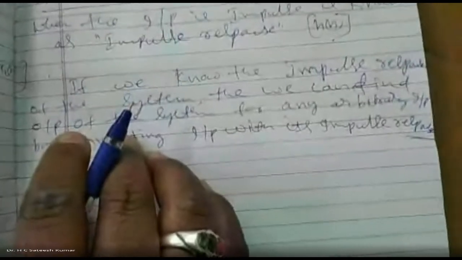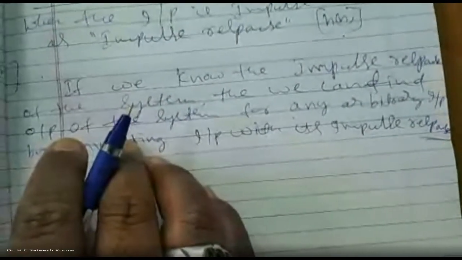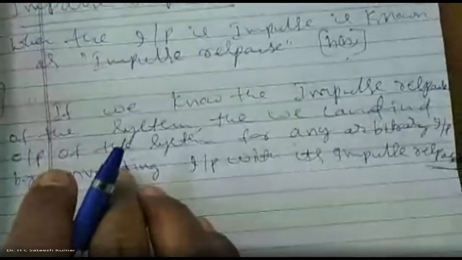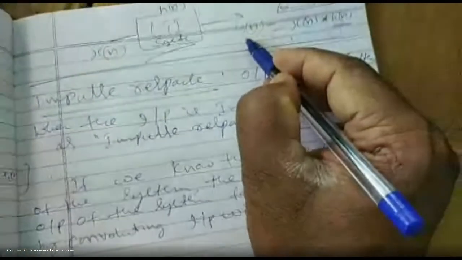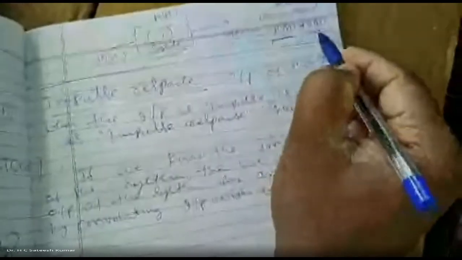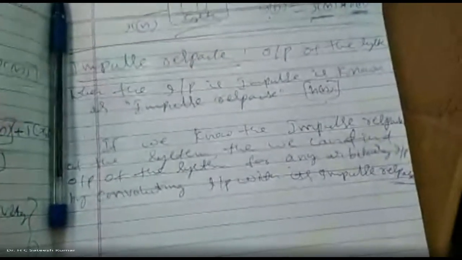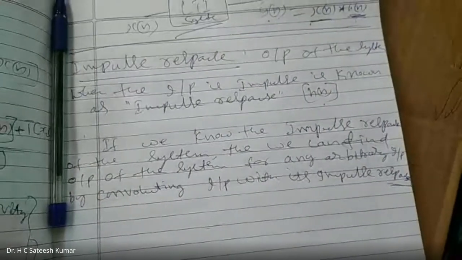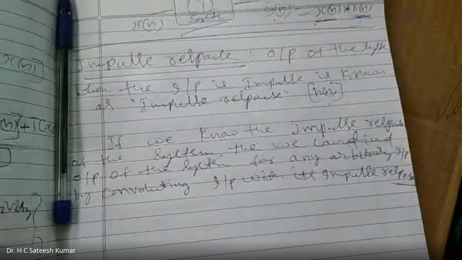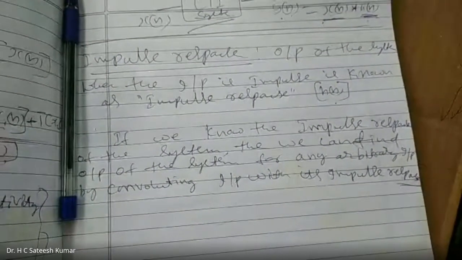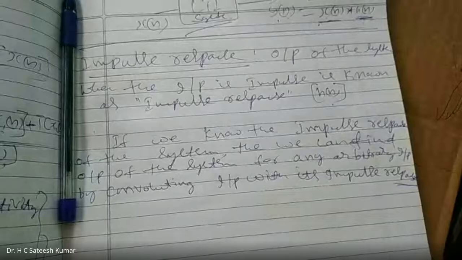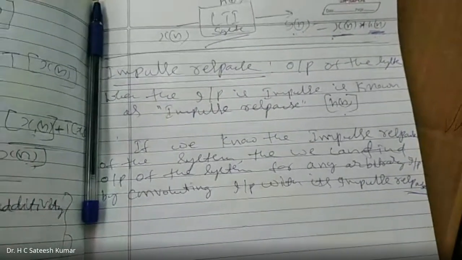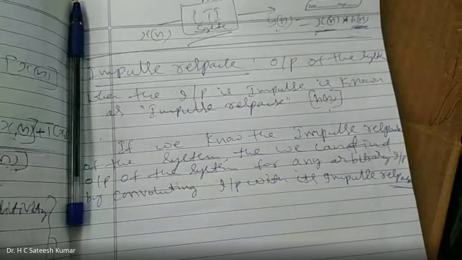So why do we need the impulse response? If you know the impulse response, the output of a system is equal to the convolution of the input with its impulse response. What should you understand from this? Listen carefully. If you know how a system behaves for an impulse, when you give the delta function, then we can find how it behaves for any other input. That is the output of an LTI system, or convolution.